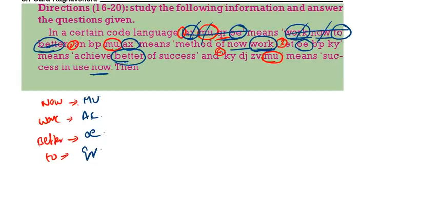Method of now work. See, method of now work. Now means mu, work means AK. So AK is over, mu is over.